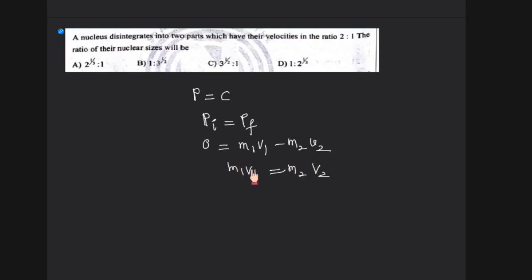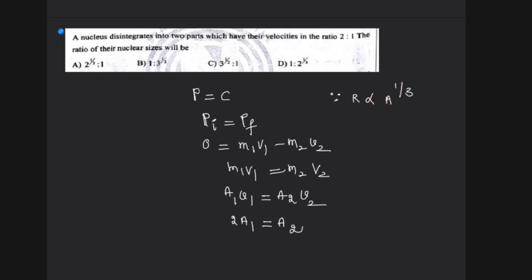You know, nucleus mass is directly proportional to A. Therefore a1 v1 equals a2 v2, right? Here the velocities are in the ratio of 2:1. So this is nothing but 2 times a1 equals a2. That is the ratio here. Now we have to find the ratio of their size. You know, r is directly proportional to A power 1/3.